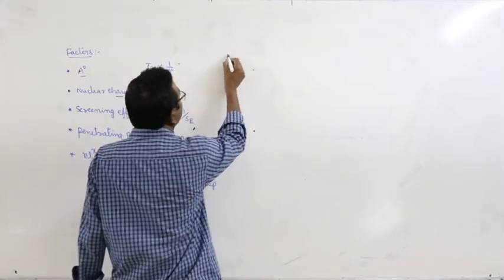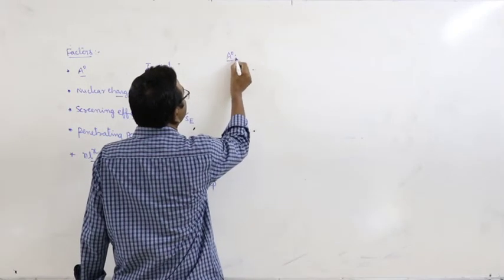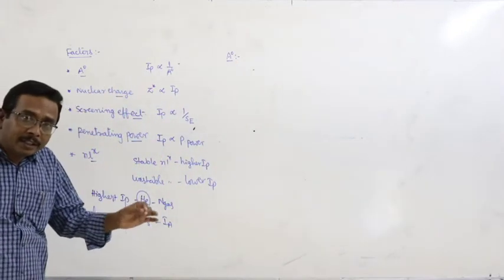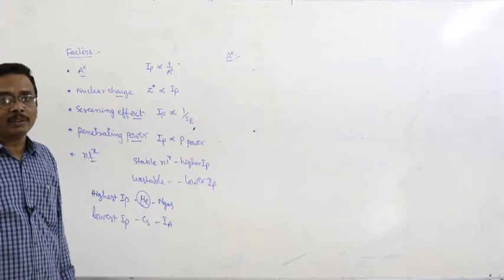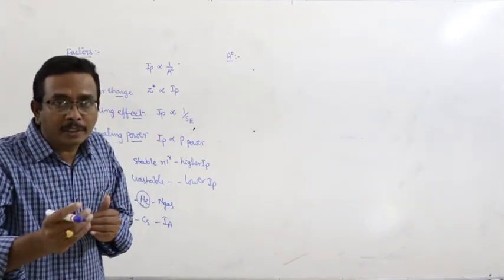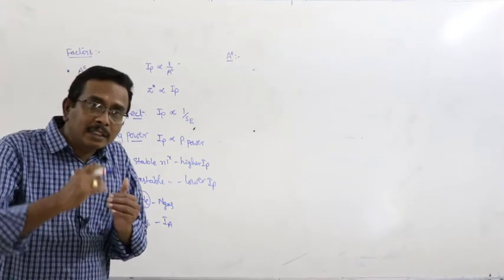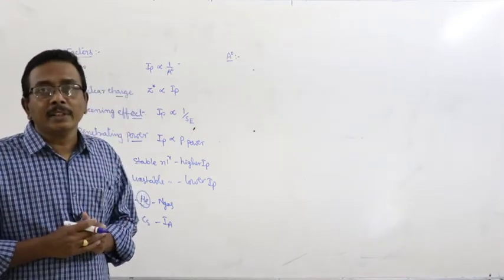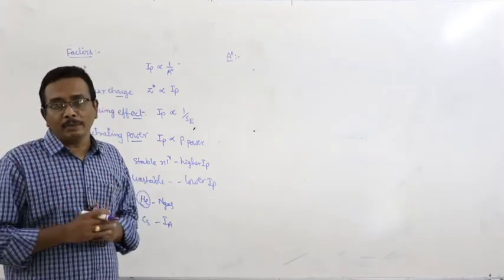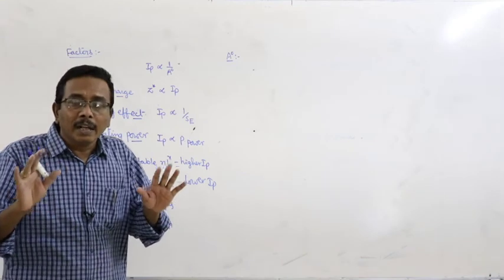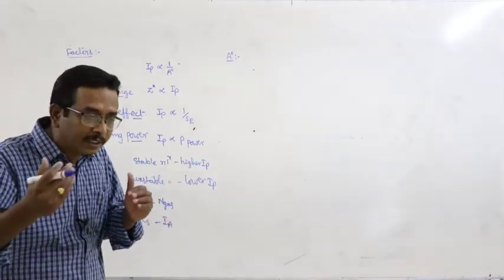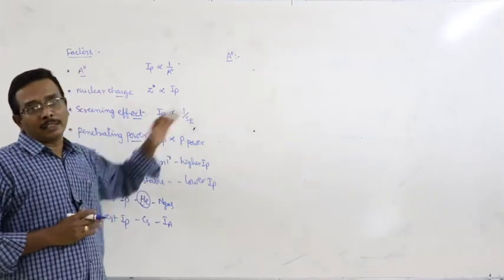First one, atomic radius. As atomic radius increases, the distance between the nucleus and the outermost orbit increases and the nuclear attraction decreases, then it is very easy to remove the electron from the neutral atom. Therefore, ionization potential is low, or a small amount of energy is enough to remove the electron.